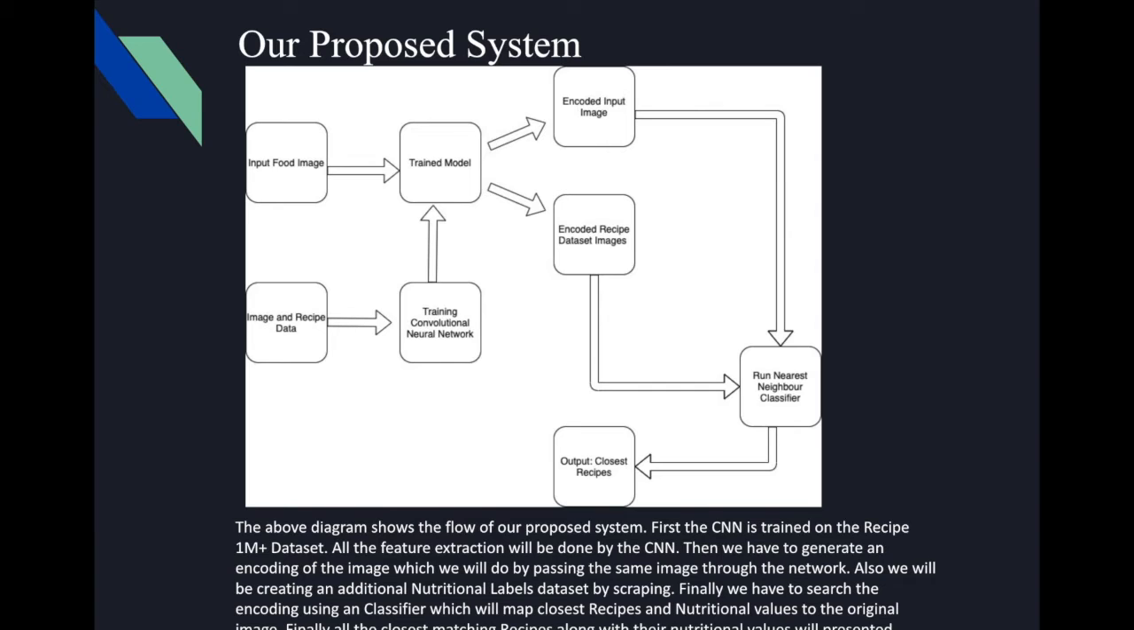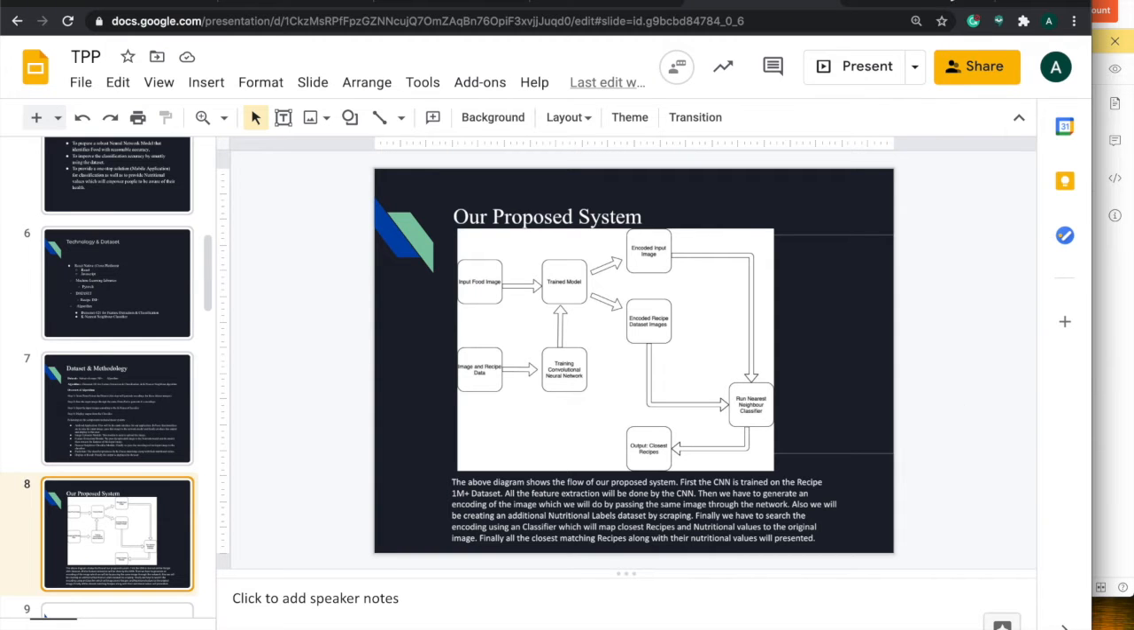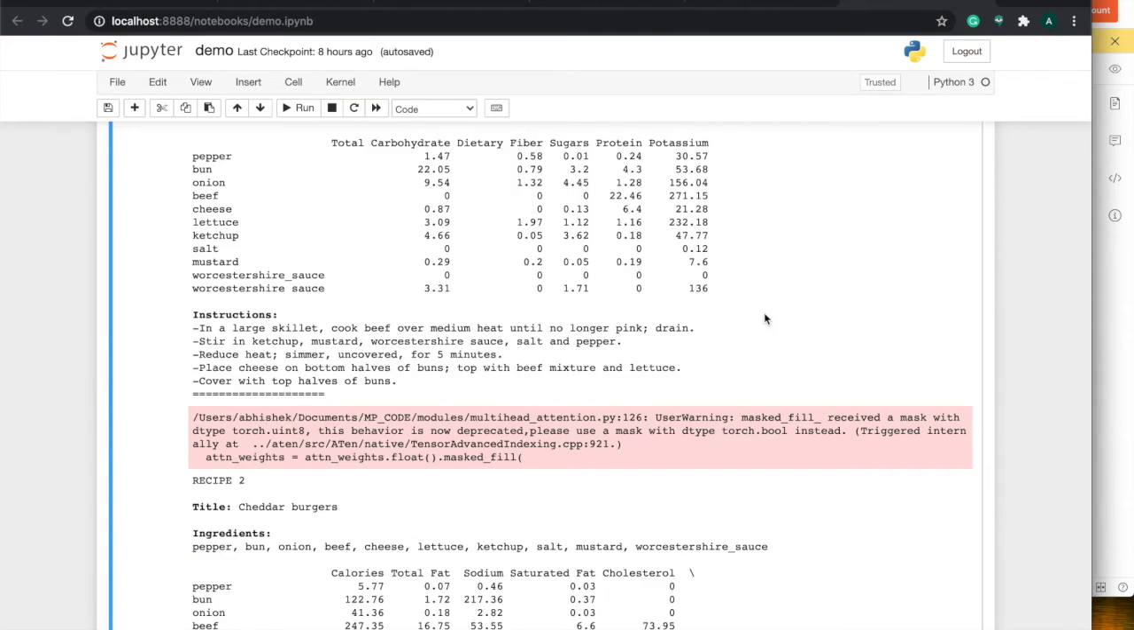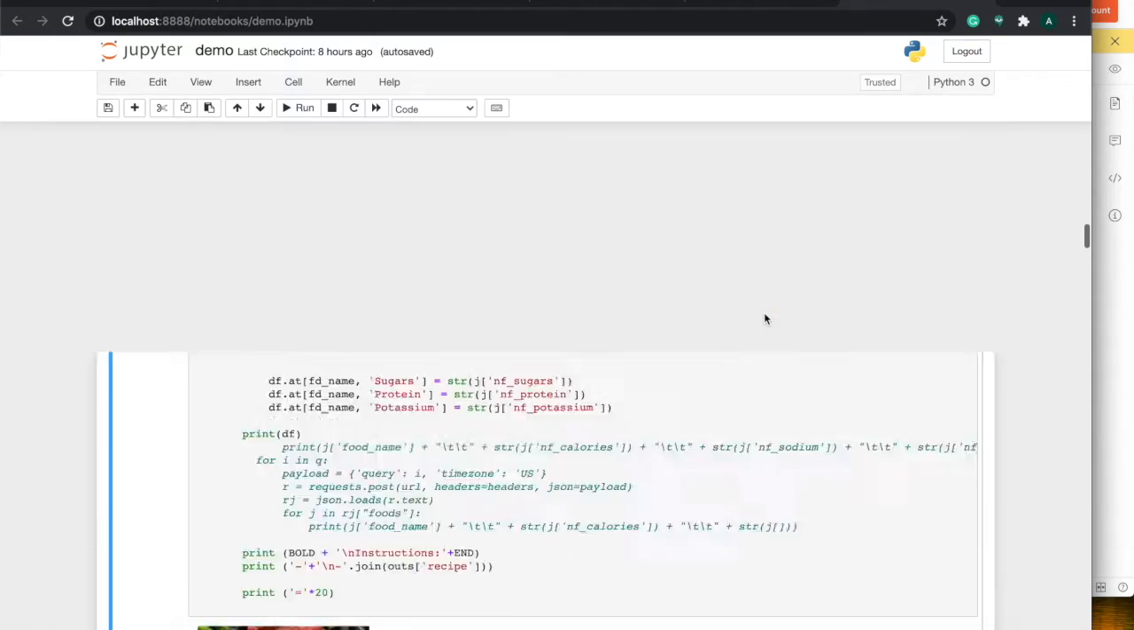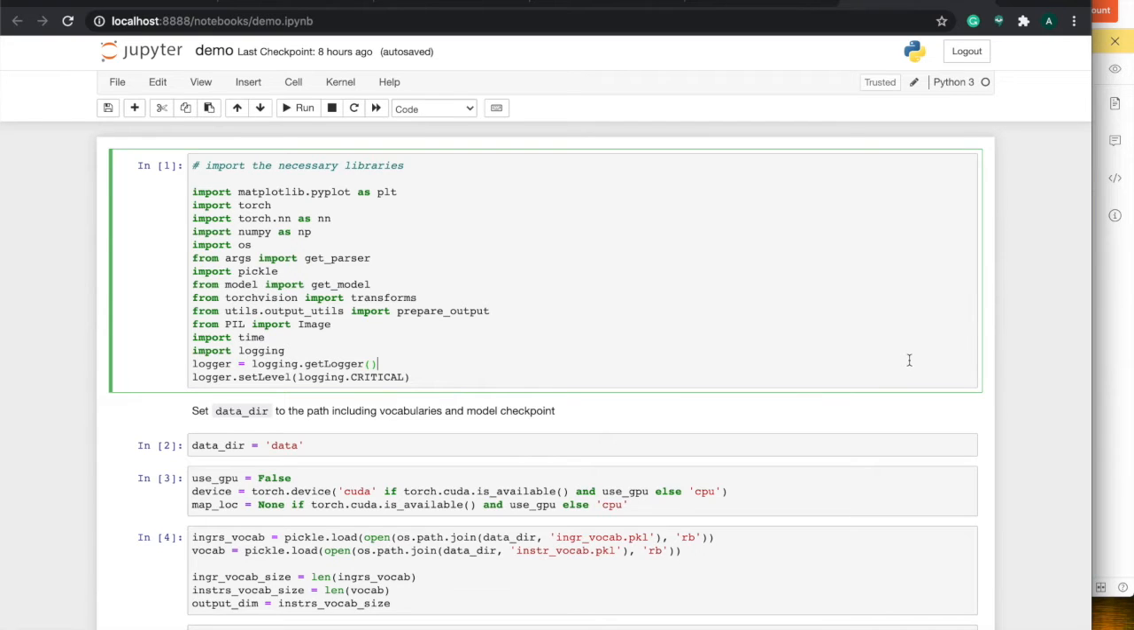Now I will go to the demo. For the demo purpose, we have three things. One is the Jupyter notebook that we have created. The other is a robust API we have created using Flask, which we will demonstrate using Postman. And then finally, this API will be consumed by our mobile application, which we'll demonstrate. So this is our Jupyter notebook.